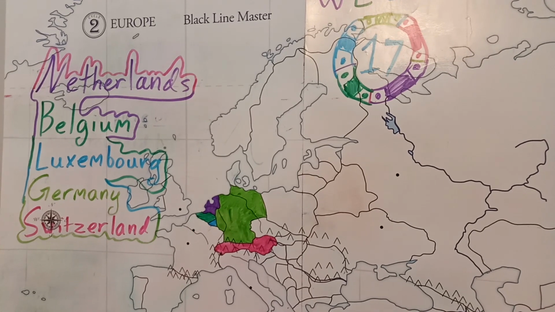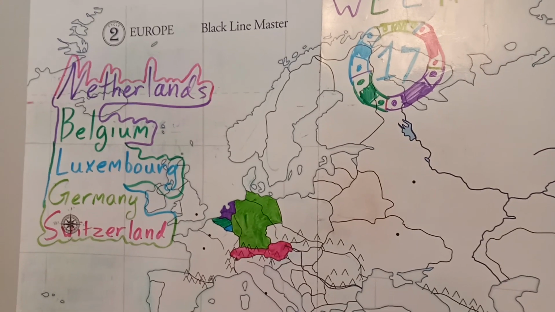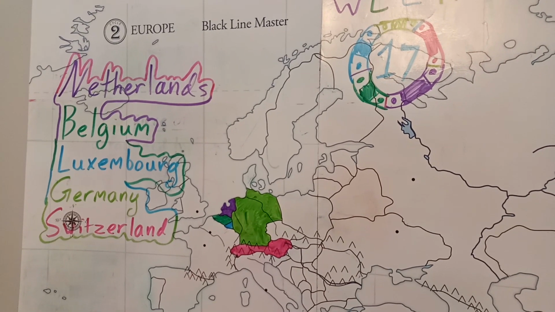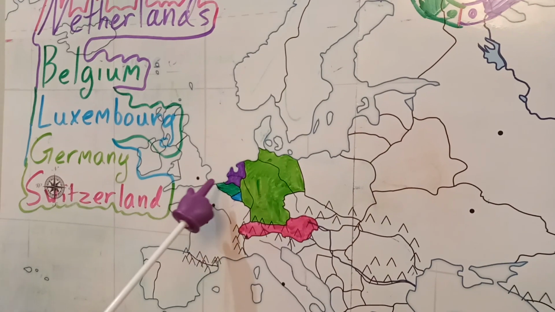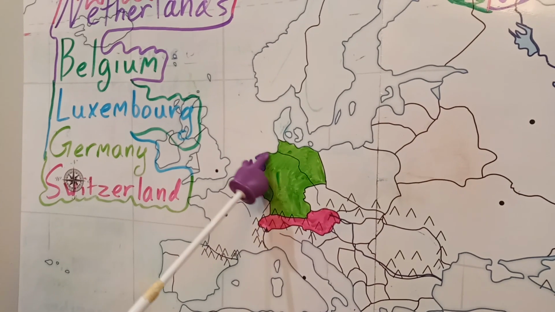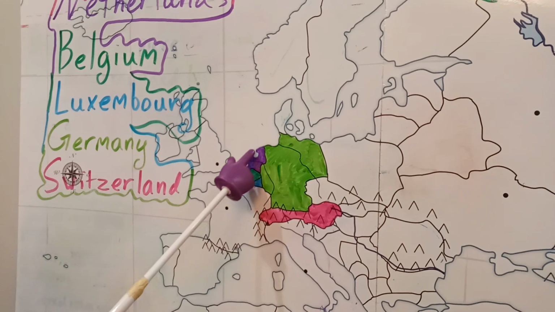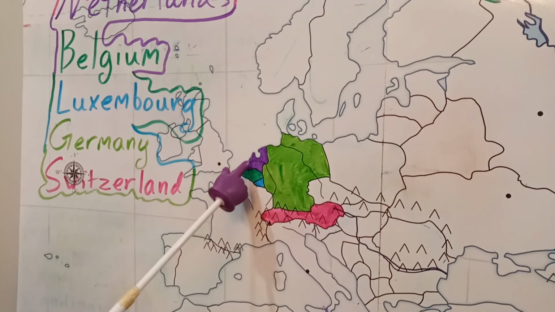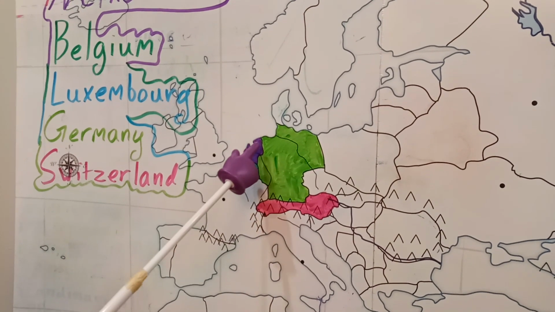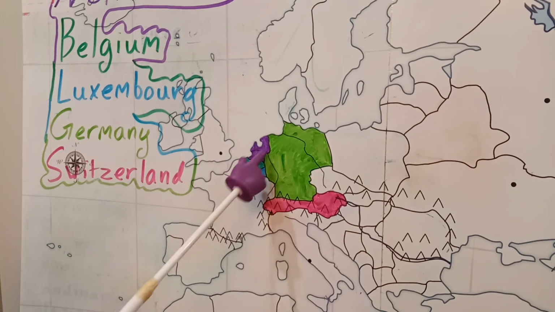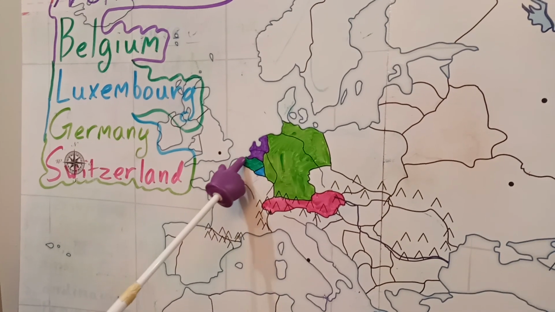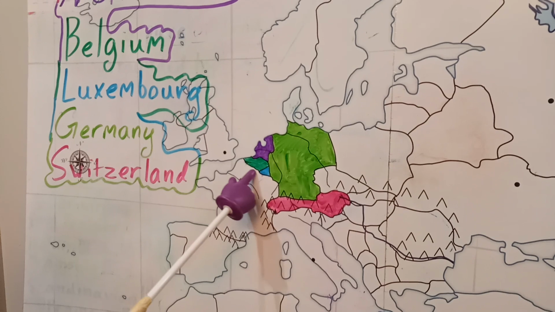Cycle 2, Week 17, Geography. We're in Central European countries. So the Netherlands are that purple, looks like a purple hand from a Lego character. You could also make a capital N there if you wanted to. That's the Netherlands. Underneath the Netherlands, we have Belgium.